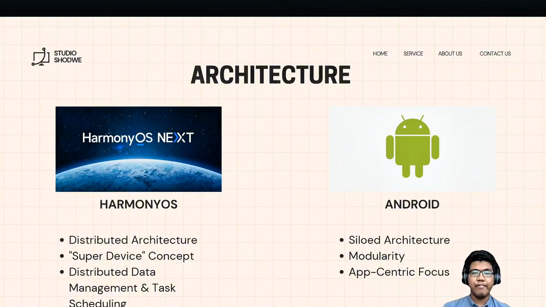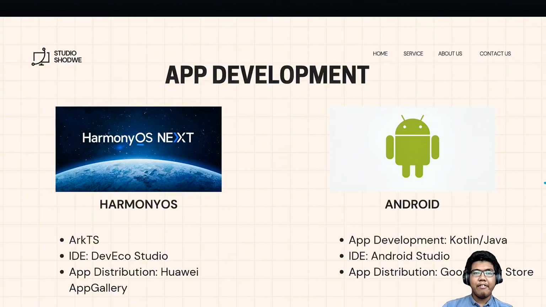The last major difference between Harmony OS and Android is their app development. Harmony OS is making quite an effort to build its own ecosystem, moving toward native development, especially with their next generation operating system. For Harmony OS, their primary programming language is ArkTS, their flagship language for development, which is a superset of TypeScript.